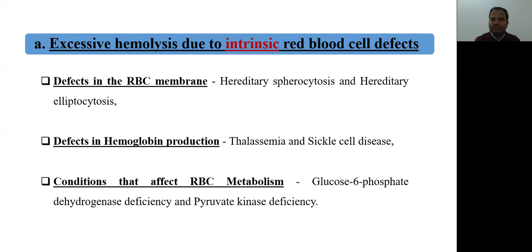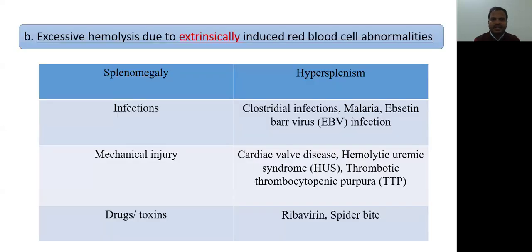These are all intrinsic causes, meaning present inside the red blood cell. That may be in the red cell membrane, in the hemoglobin, or a defect in RBC metabolism. These are the intrinsic causes of red blood cell destruction that will lead to anemia. Second one is excessive hemolysis due to extrinsically induced red blood cell abnormality, meaning the abnormality is outside the red blood cell.